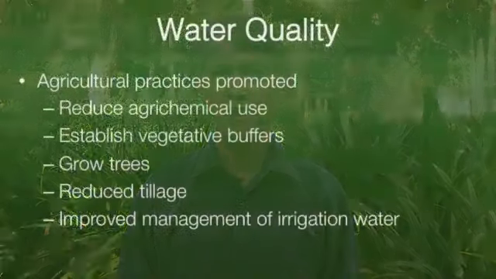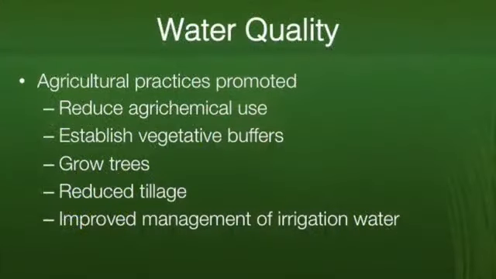There are a variety of different agricultural practices that are promoted in these schemes to try and improve water quality. These include reduced agrichemical use, establishment of vegetation buffers to stop the movement of water into streams, the growth of trees to lower water tables. That's a common example in Australia for management or reduction of salinity. Reduced tillage to reduce soil erosion, improved management of irrigation water, capture of tailwater from irrigation farms to stop it from running into streams.